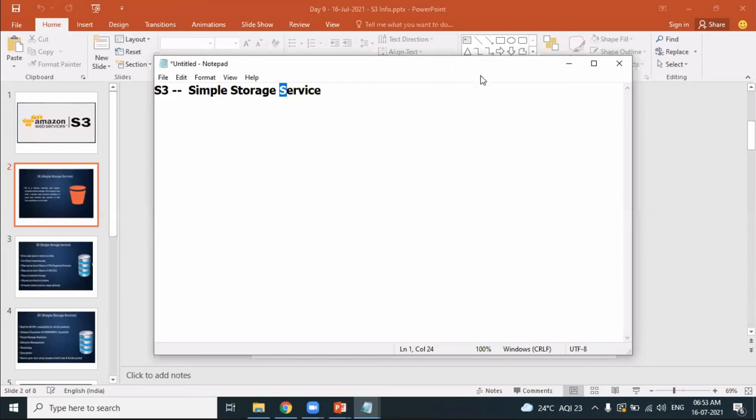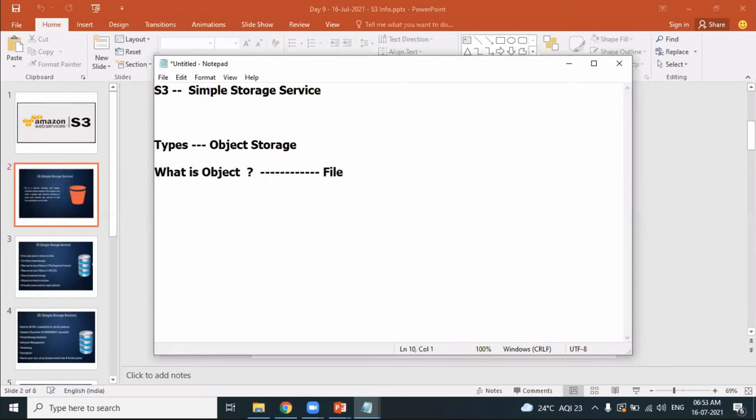What type of storage? It's an object storage. So S3 is an object storage. Definitely your next question is, what is an object? Object is nothing but a file.